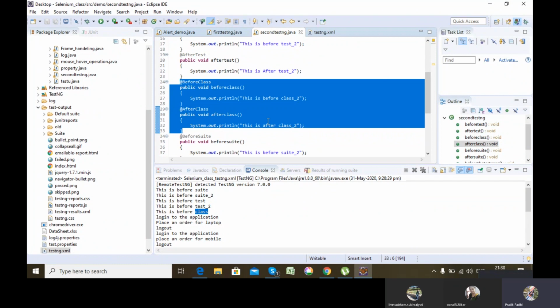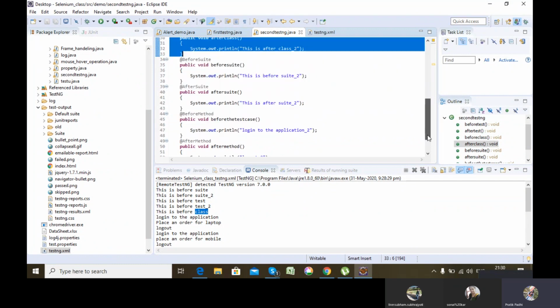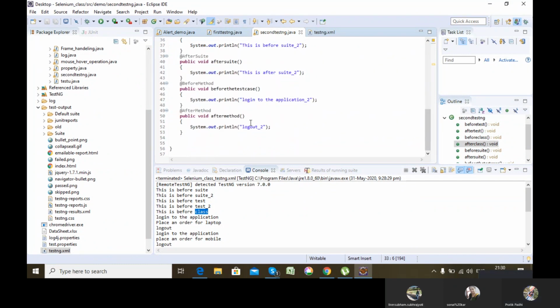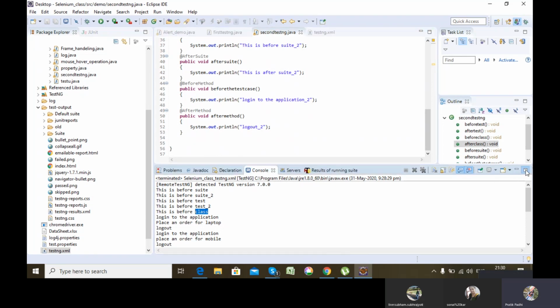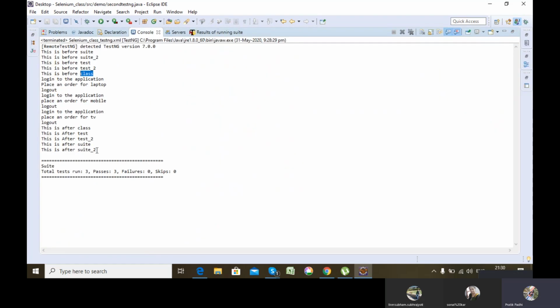That's why you see this is before class, this is after class, and log into the application 2, log out of the application 2 is not present in my execution console. Got my point? Yes, sir. These 4 annotations are dependent on @Test. If @Test is present, then these 4 will get executed, else they will not get executed.